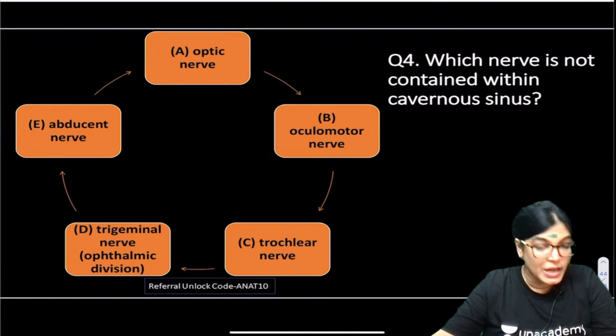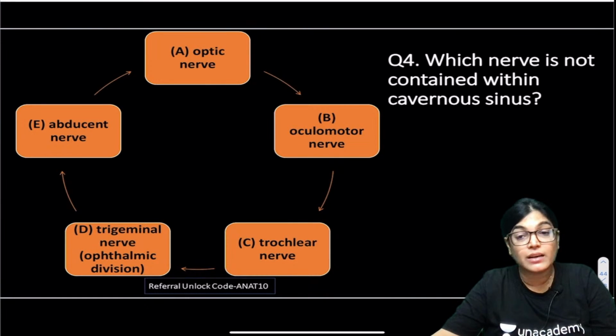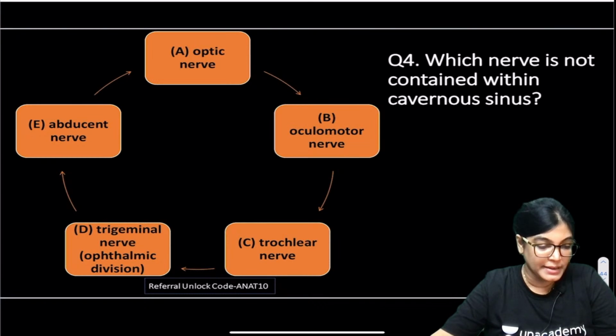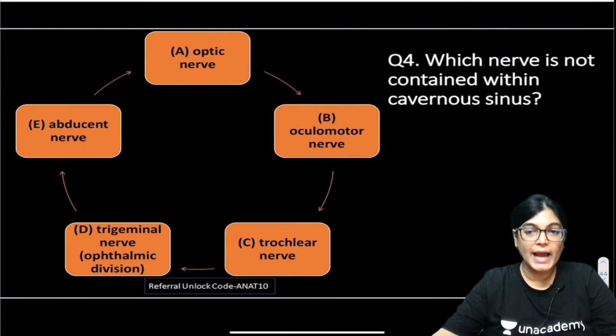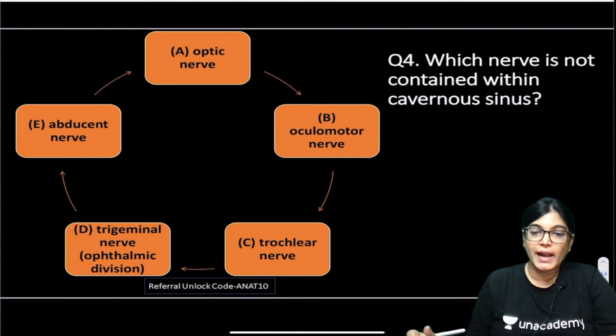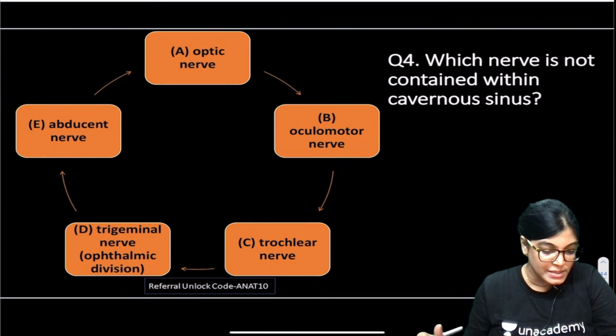Akshay Bhatt has also given the answer. The nerve of pterygoid canal is also called the Vidian nerve. Absolutely right, Bhatt. Yes, it is called the Vidian nerve also. So, which nerve is not contained within the cavernous sinus? Today I told you I have included some one-liners, so we will move a bit faster.